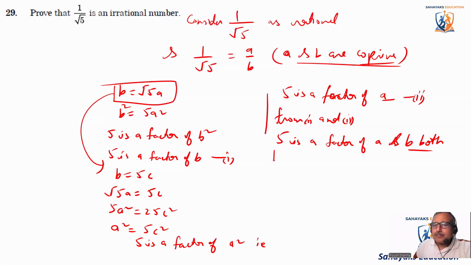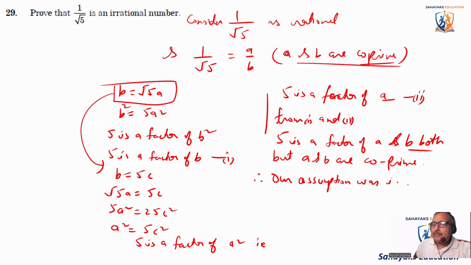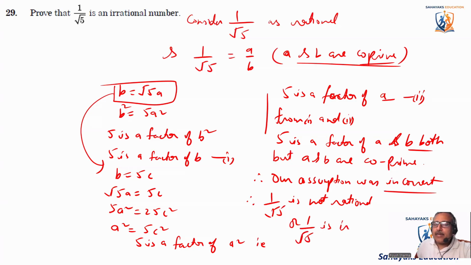But we assumed that a and b are co-prime. That implies that our assumption was incorrect. That means 1 by root 5 is not rational, or 1 by root 5 is irrational.